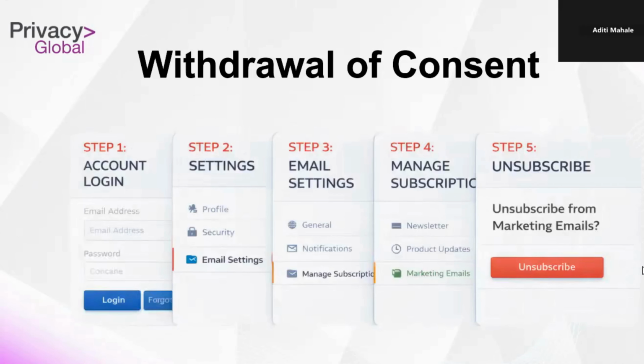And this is where many organizations fail: withdrawal of consent. They make giving consent easy, but withdrawing it is complicated, hidden, confusing, or impossible. For example, unsubscribing from marketing emails should not require logging into 5 screens. It should be simple, one click and done. Once consent is withdrawn, the organization must stop processing that data unless there's a legal obligation.